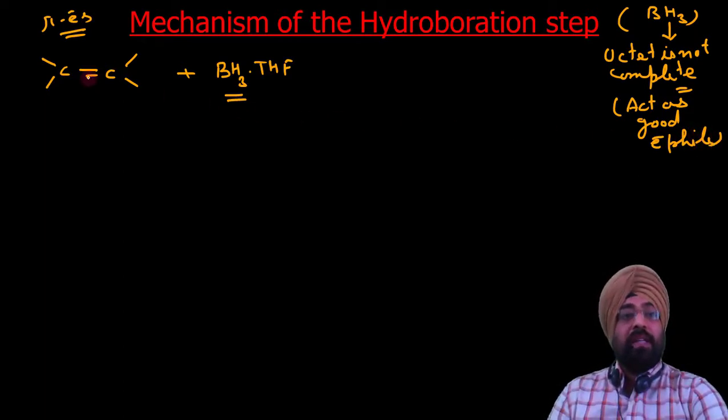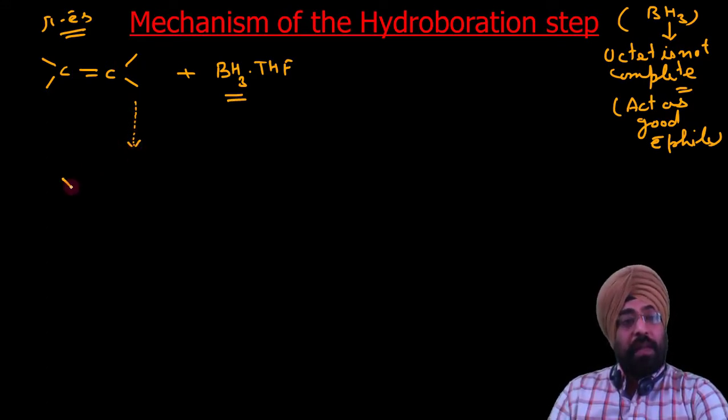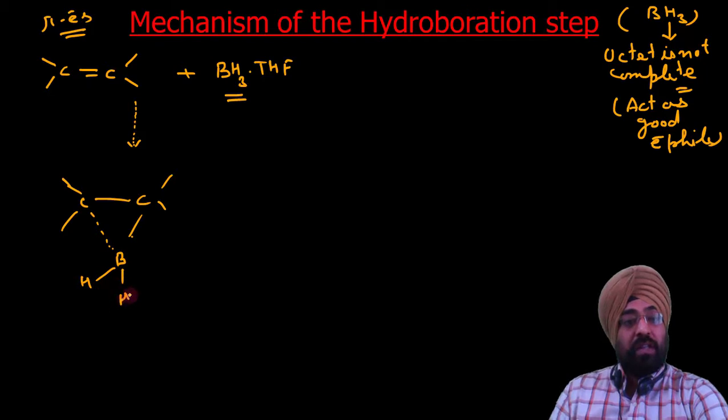What happens is this alkene donates its pi electrons to BH3 and we get a structure something like this. These are hypothetical structures. The main transition state that we have to see, I will discuss with you. First, the pi electrons donate their electrons to BH3 and we get this hypothetical structure.